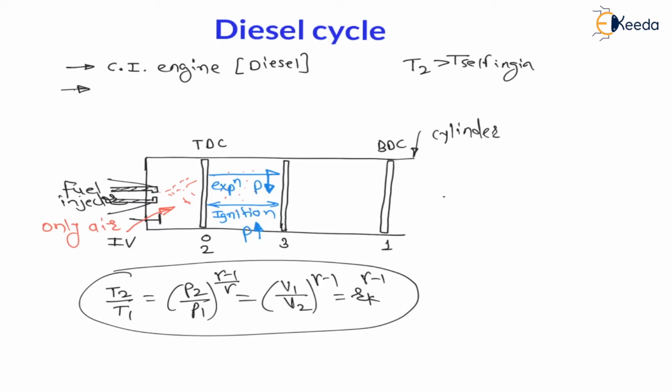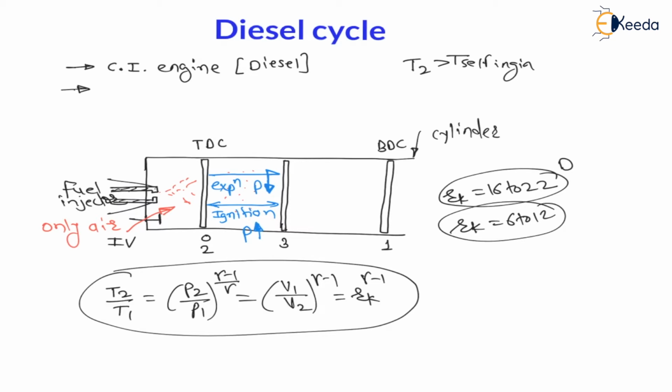Now my dear students, we have seen this compression ratio for diesel cycle is 16 to 22, right? But for petrol cycle, the same compression ratio was 6 to 12, right? So as compression ratio of diesel cycle is more than compression ratio of petrol cycle, therefore temperature at the end of compression as well as pressure at the end of compression will be more in case of diesel cycle as compared to petrol cycle, right?